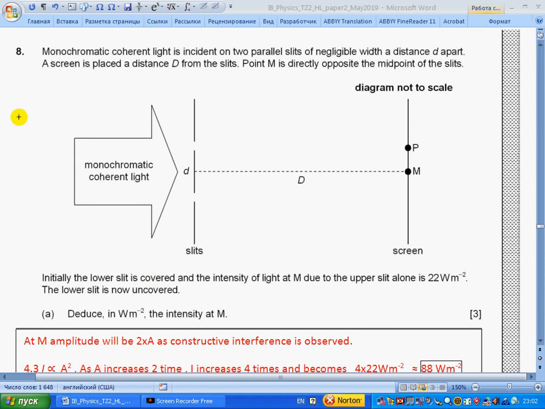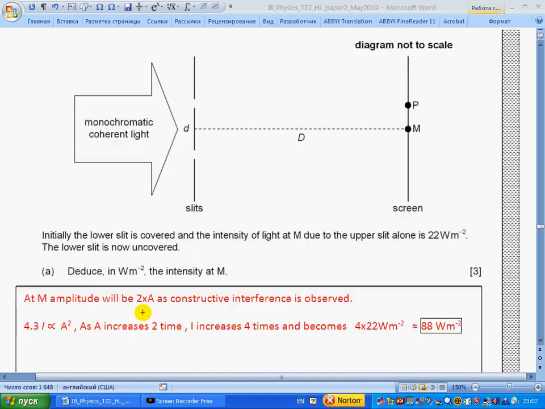Question 8. Monochromatic coherent light is incident on two parallel slits of negligible width, a distance d apart. A screen is placed a distance from the slits. Point M is directly opposite the midpoint of the slits. Initially, the lower slit is covered, and the intensity of light at M due to the upper slit alone is 22. The lower slit is now uncovered. Deduce, in watt per meter squared, the intensity at M.